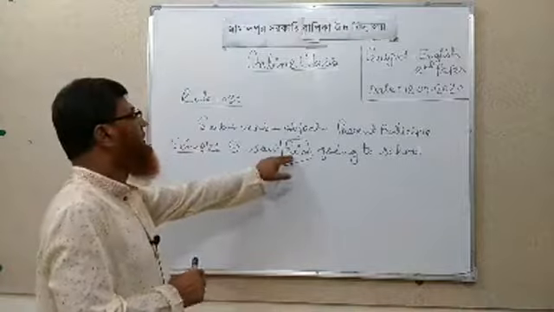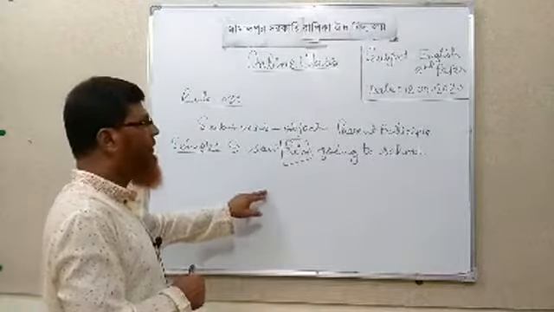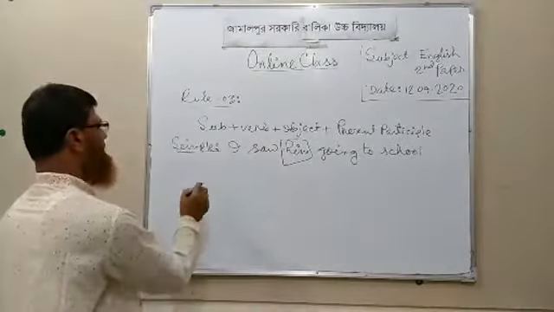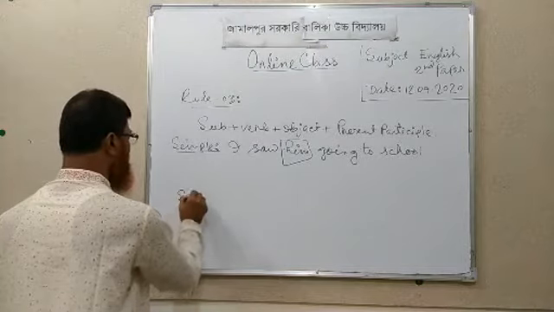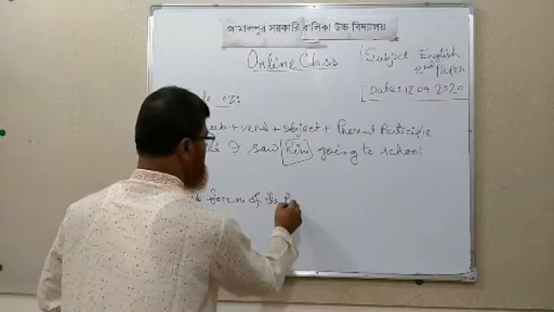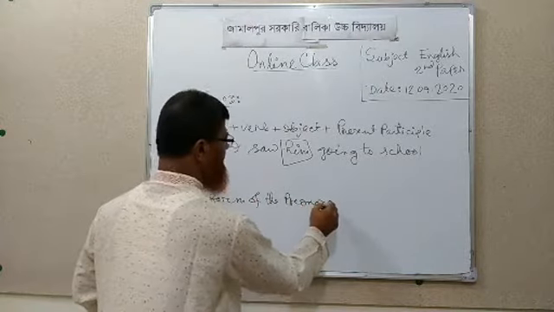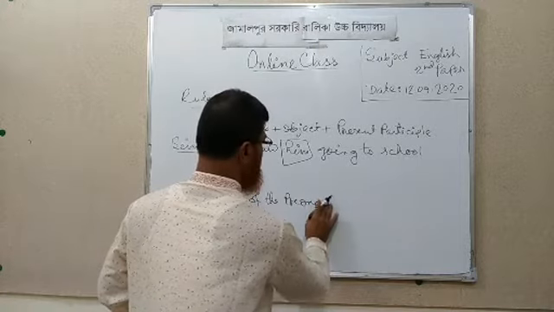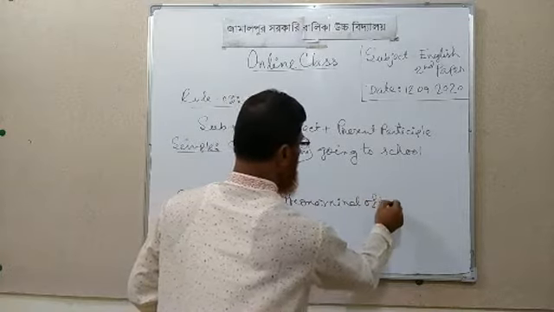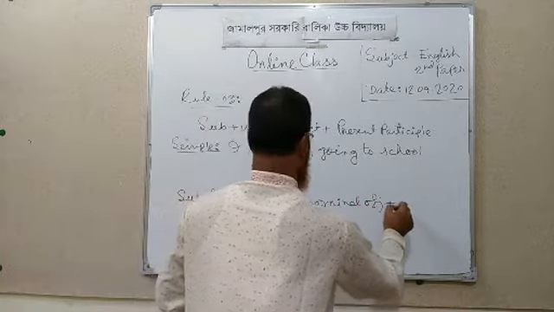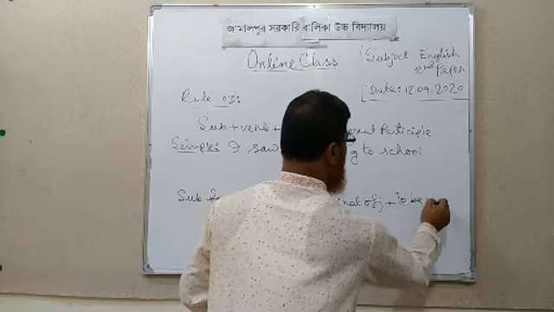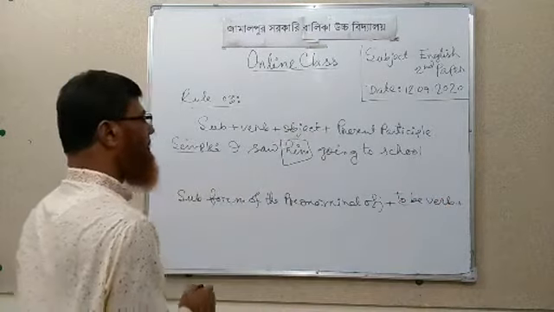This type of simple sentence you have to change into a compound sentence using the following structure. At first you have to use the subject form of the pronominal object, then to be verb plus